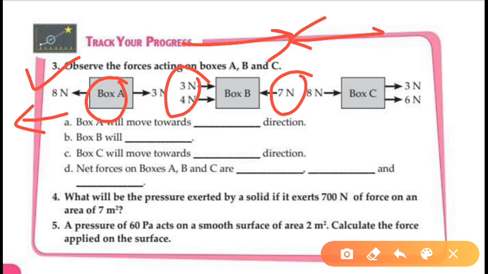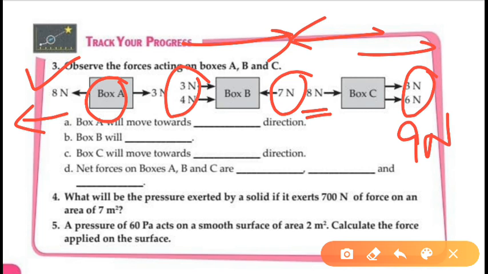In box C, here we have 8 Newton and here we have 9 Newton. So box C will move in the direction of all the forces, because 9 plus 8 is 17 Newton which is acting on the right side.